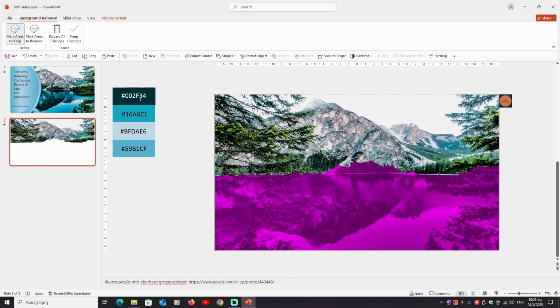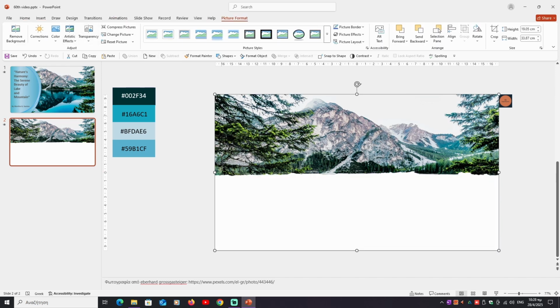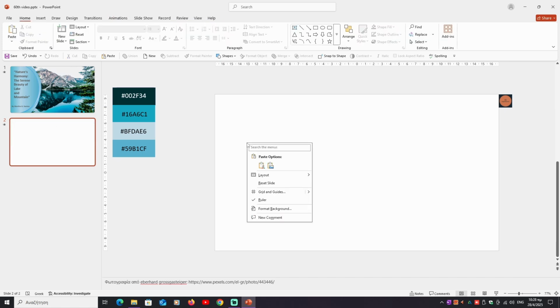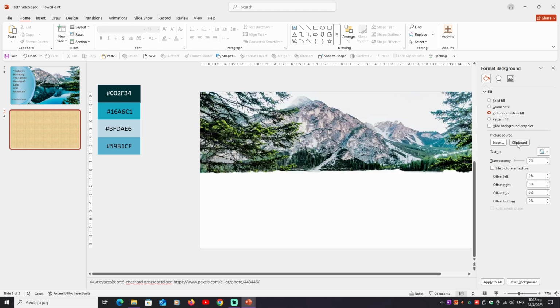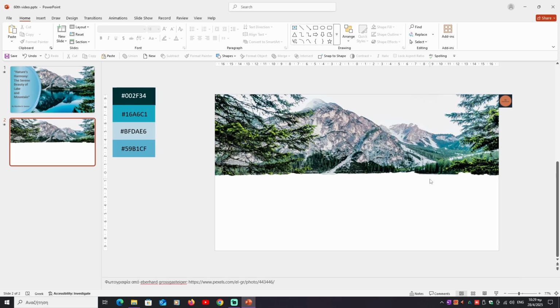Again click Mark areas to keep, we choose what we want to keep. And keep changes. Then right click Cut, right click Format Background. We go to Fill, Picture or Texture Fill, click Clipboard, close Format Background.